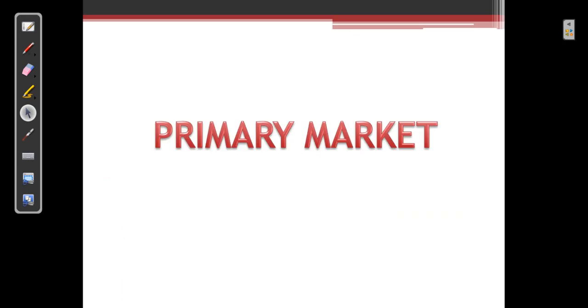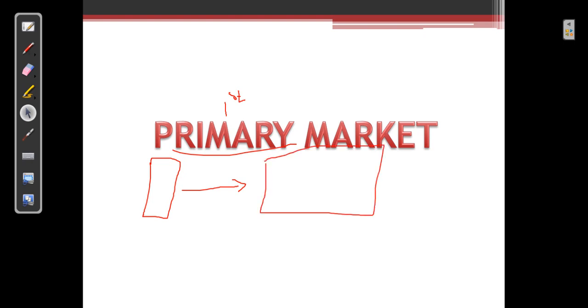So when you talk about a primary market, you always need to remember that primary means the first time. Okay, so when you say first, it means primary or the main. You need to consider that there is a company. Now when you have a company, this company may go to a platform, that is the primary market, in case you need certain loans.